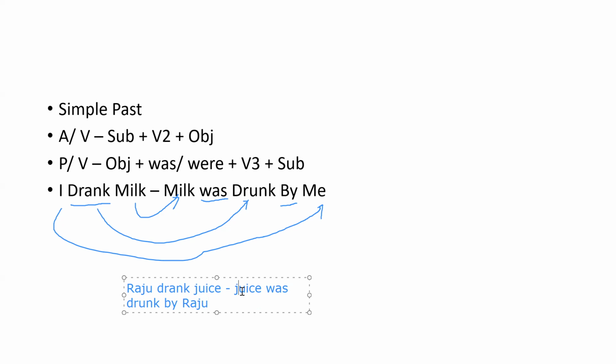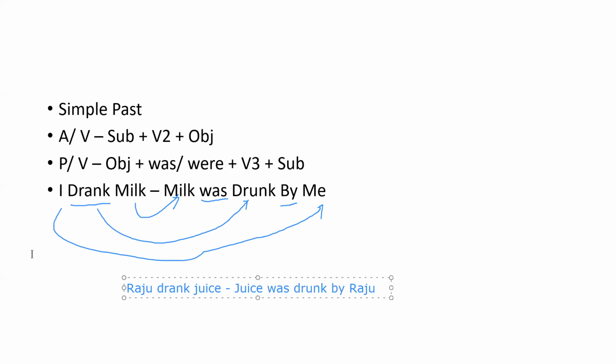So this is about the conversion of simple past tense, active voice to passive voice. This is the conversion of simple past tense sentences. Now let's discuss the past continuous.